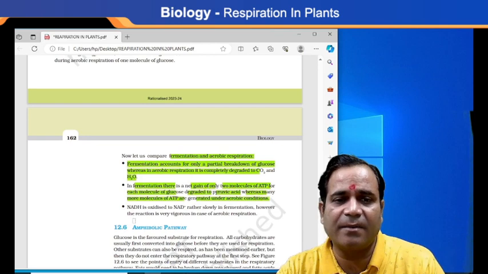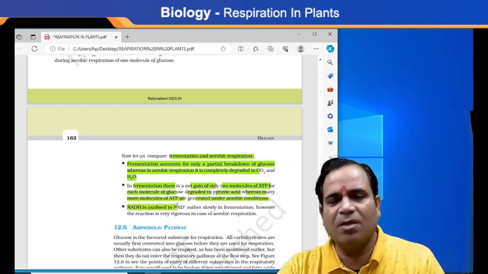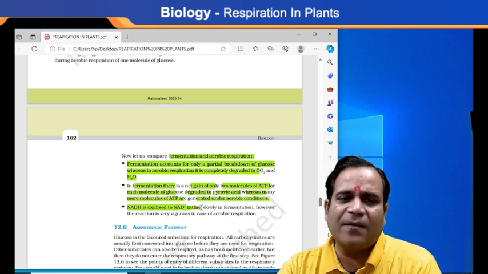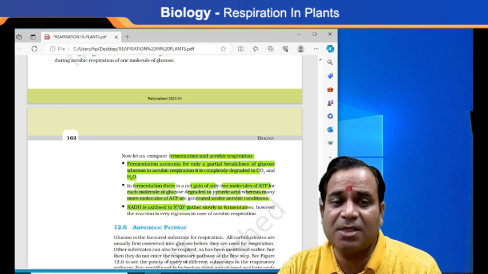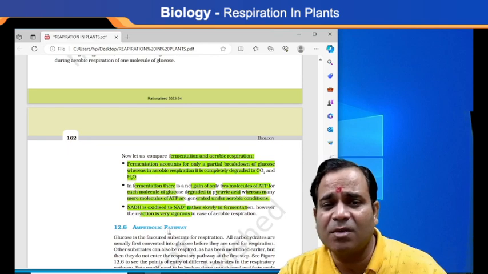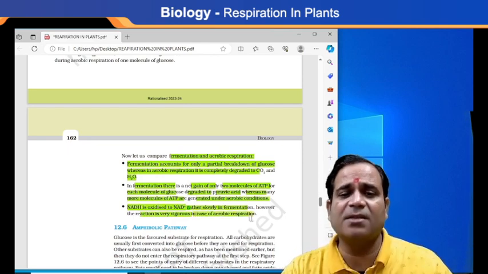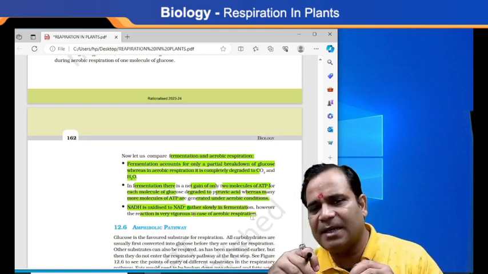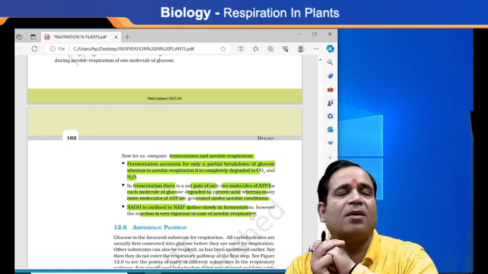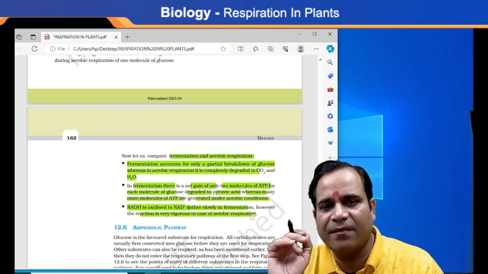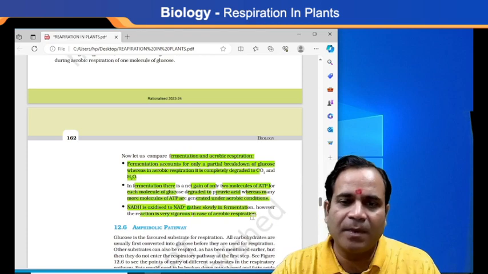Now, the last point in the comparison between fermentation and aerobic respiration is that NADH is oxidized. Do you know the meaning of oxidized? Addition of oxygen. So NADH is oxidized rather slowly in fermentation. However, in aerobic respiration the reaction is very vigorous, and they release a tremendous amount of energy, my dear. So this is the basic path of how the comparison takes place between fermentation and aerobic respiration.